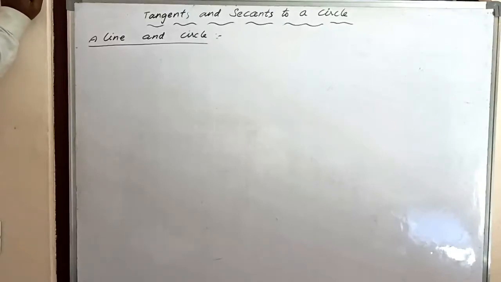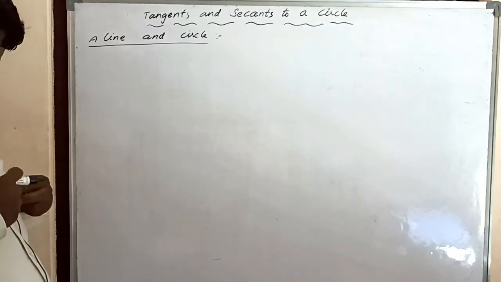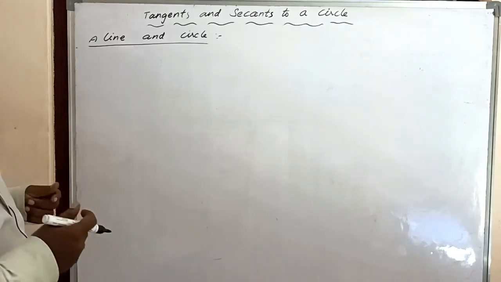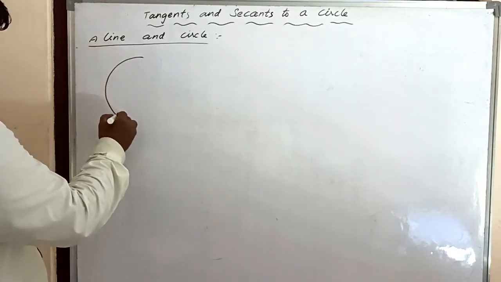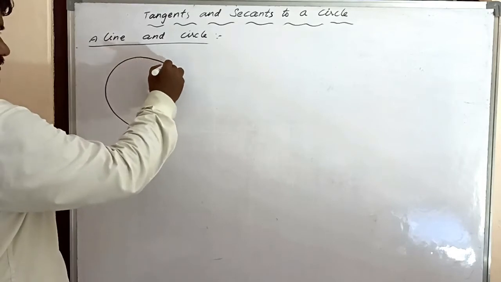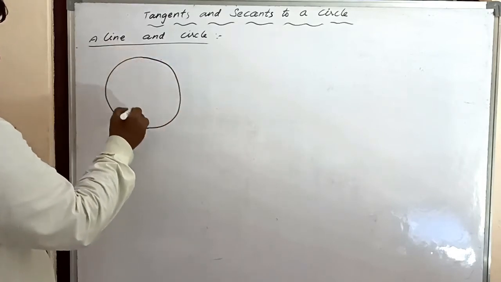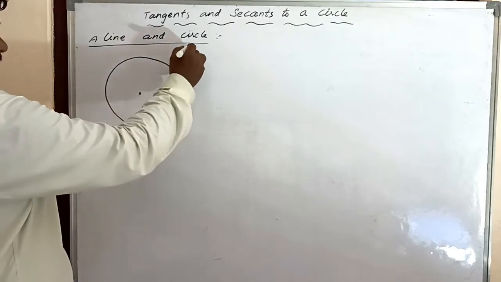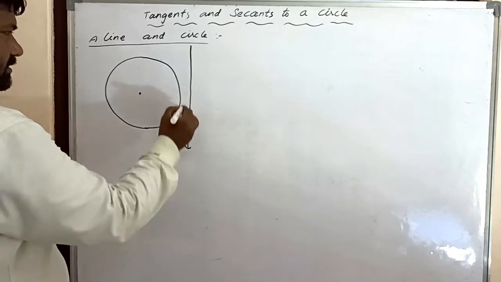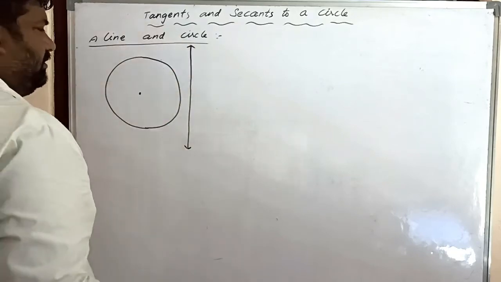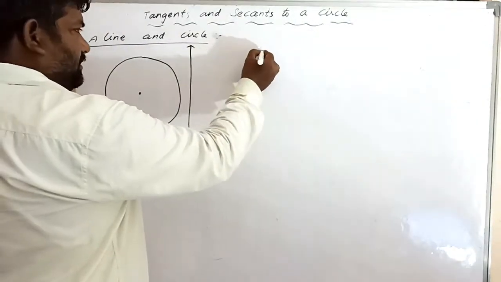Okay, tangents and secants to a circle. What are tangents and what are secants? A line and a circle. Here, the first case: the line does not intersect the circle. Next.